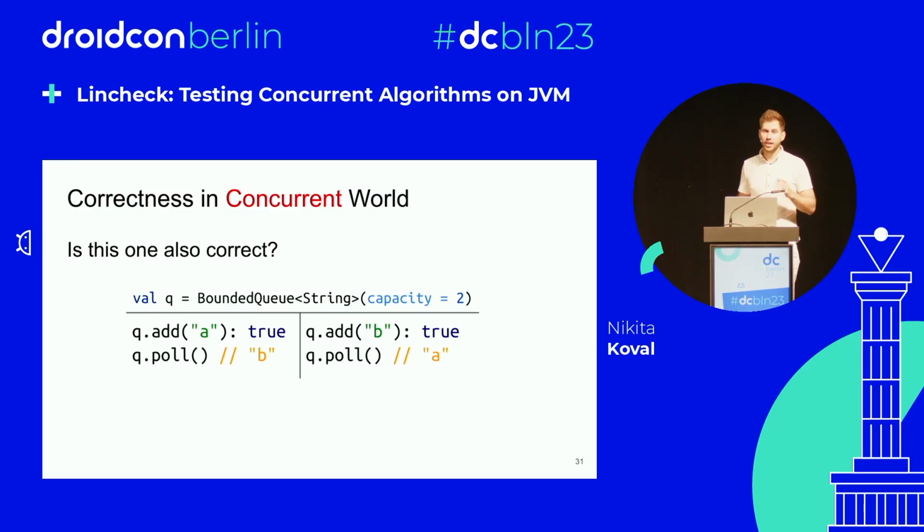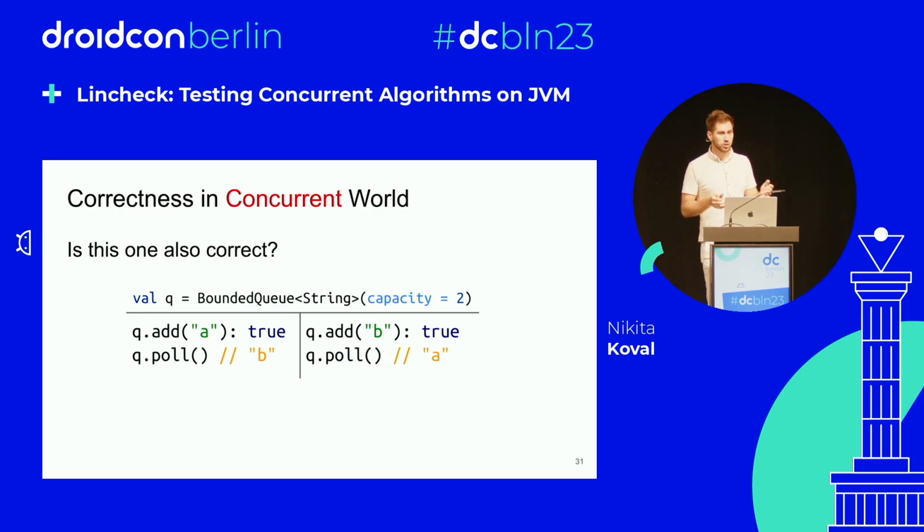The difference is that now in the first thread, poll returns B, and in the second thread, it returns A. Who thinks it's correct? Who thinks it's not? Couple of hands.